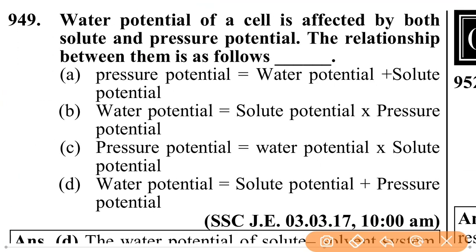Water potential of a cell is affected by both solute and pressure potential. The relationship between them is as follows. Pressure potential equals water potential plus solute potential; water potential equals solute potential times pressure potential; pressure potential equals water potential times solute potential; water potential equals solute potential plus pressure potential. It is right: water potential equals solute potential plus pressure potential.